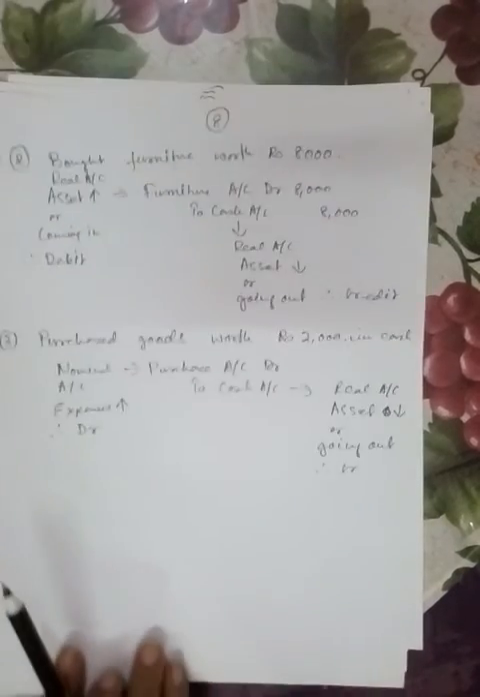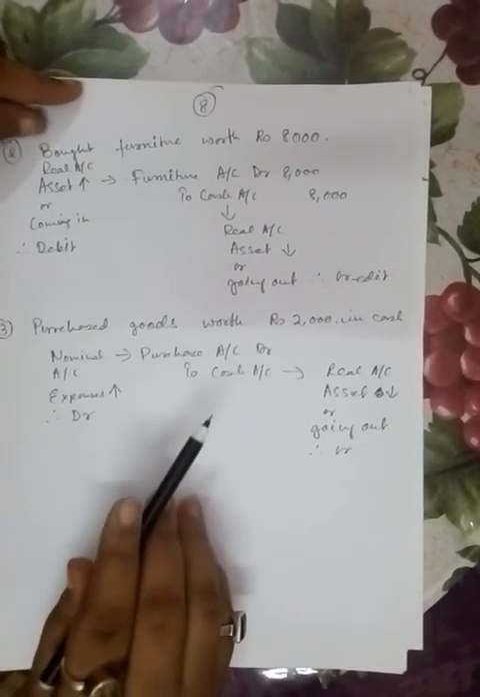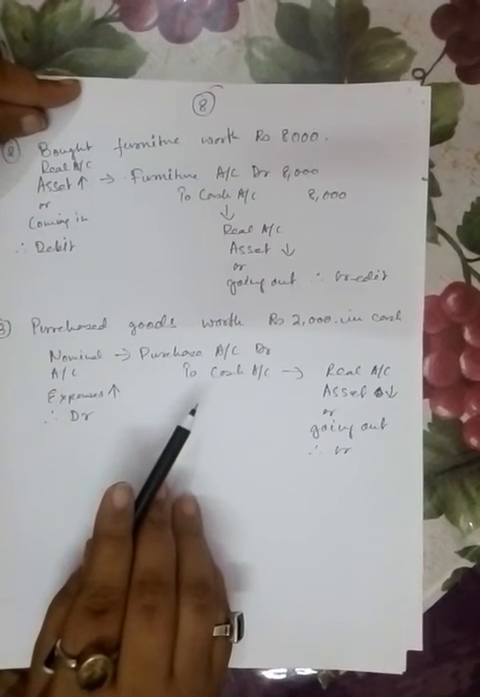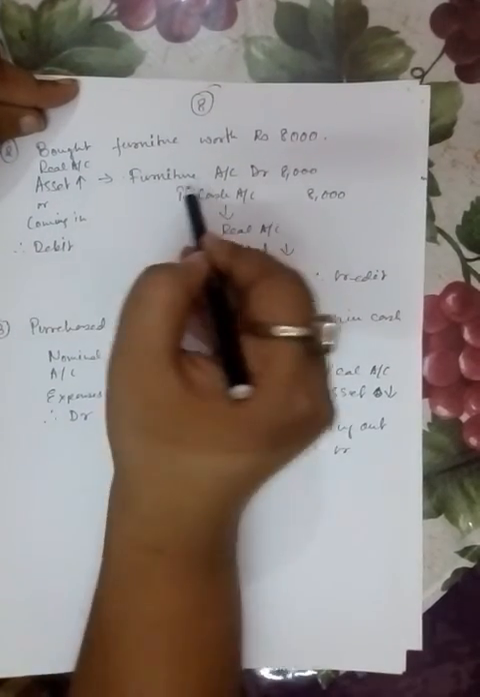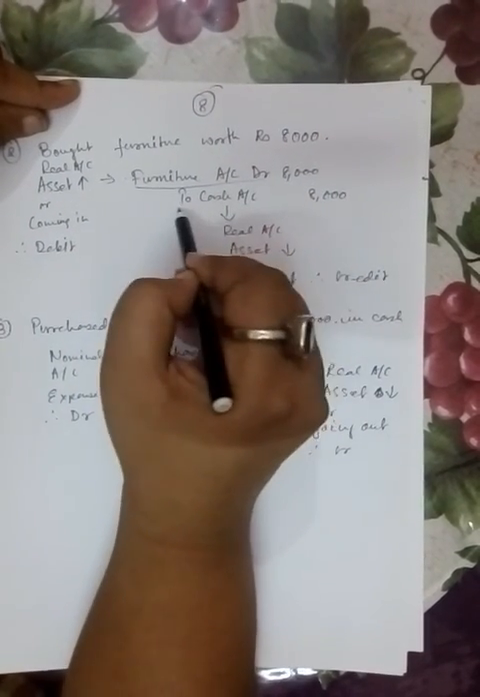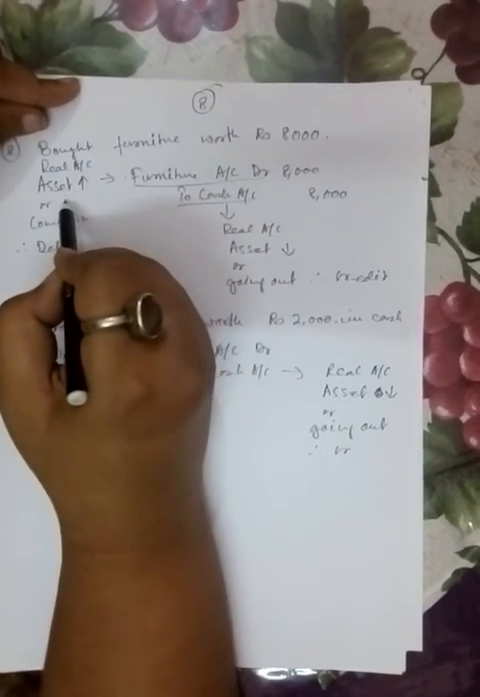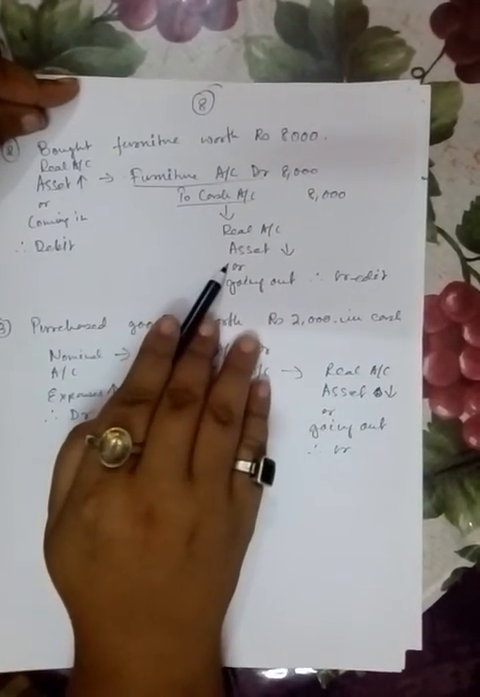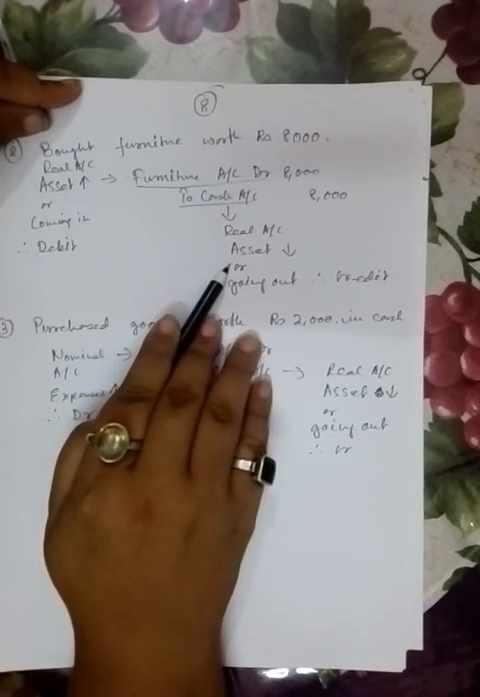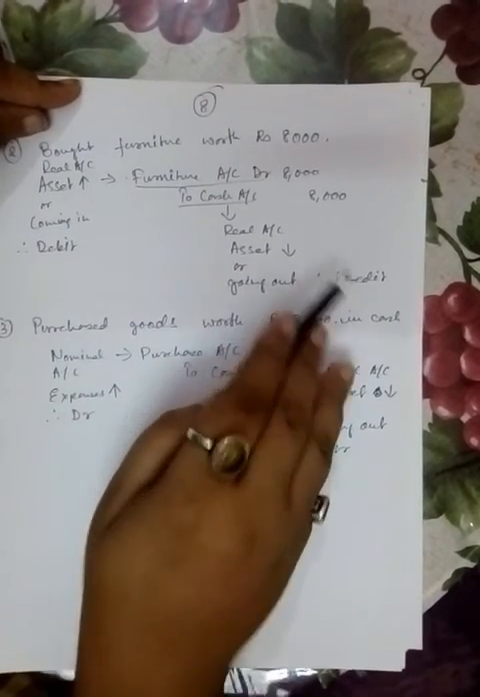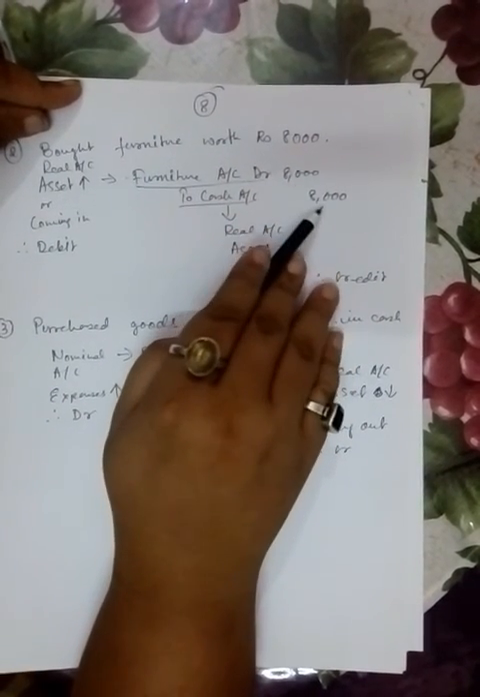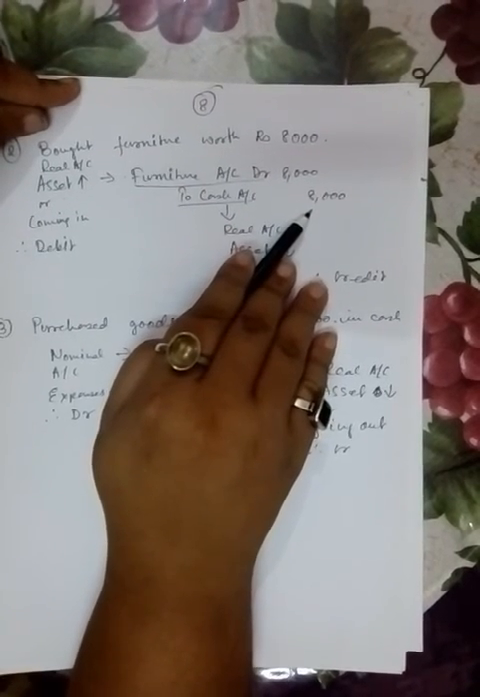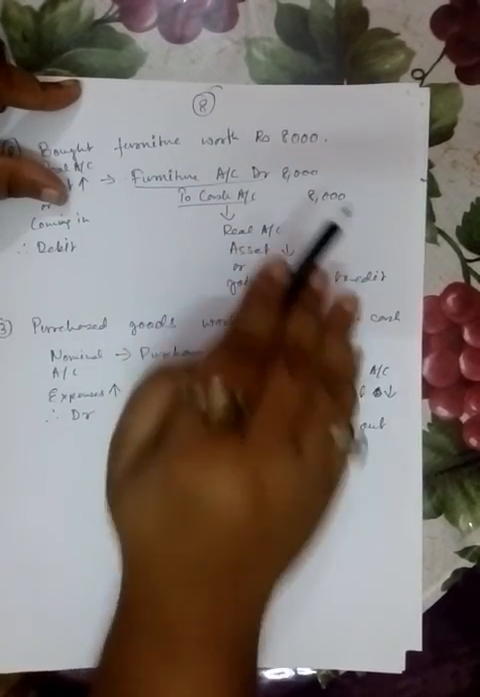Then suppose furniture brought in. Furniture worth 8,000 brought into the business. Then furniture account debit to cash. Furniture is an asset which is coming in the business. Cash is going out of the business, which is also an asset, and we should credit it. Both the amounts should be 8,000 and 8,000, because debit and credit should always be equal and opposite in nature.